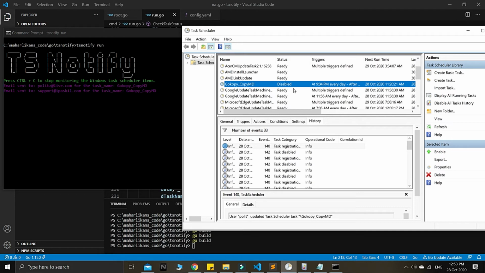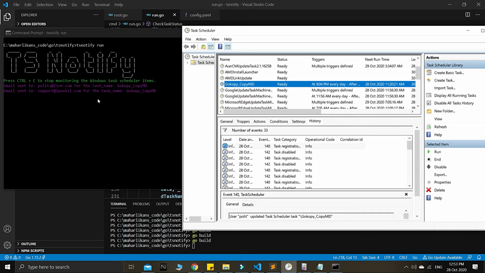Now this will send when I enable it back. Let's see, it's ready. So it's just like this, guys, but you can beautify this console here. But remember that we will execute this under the Windows OS service, the Windows service.